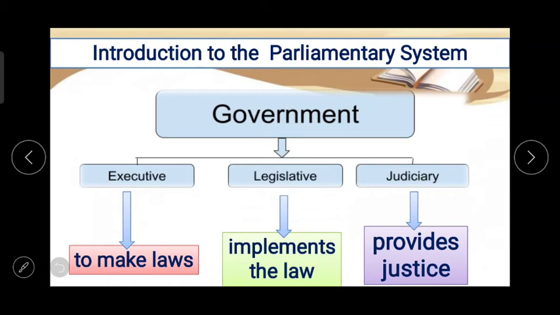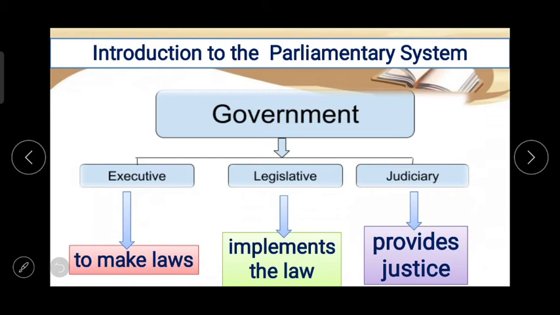The function of the legislature. Now here the word legislature is again very important to study this chapter. The legislature is nothing but the legislative body of a country or state, which does the work of running that particular state or country.